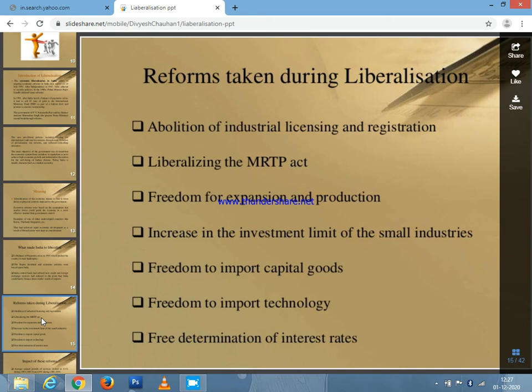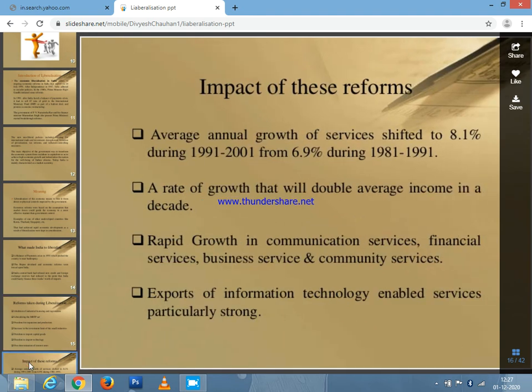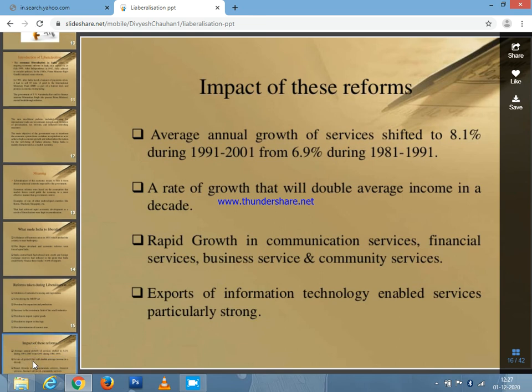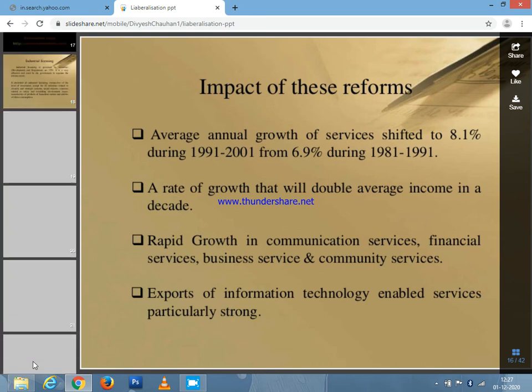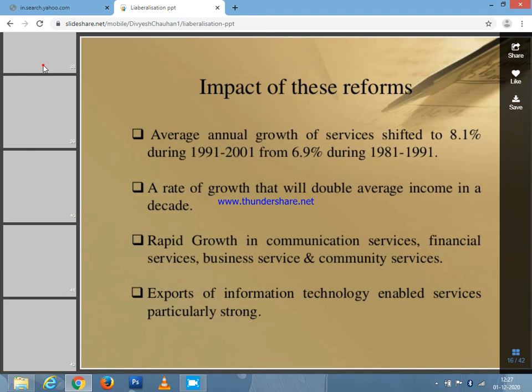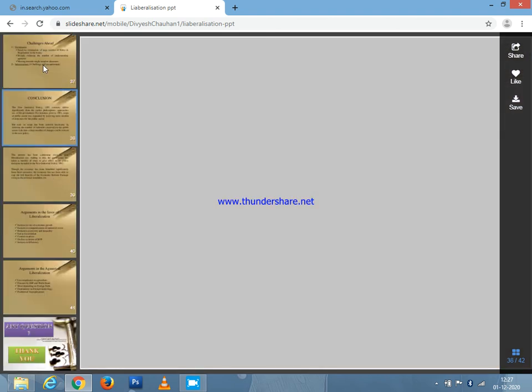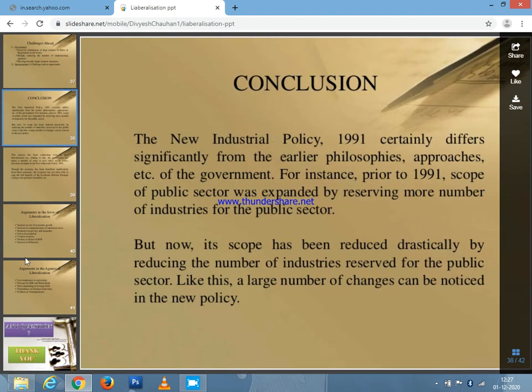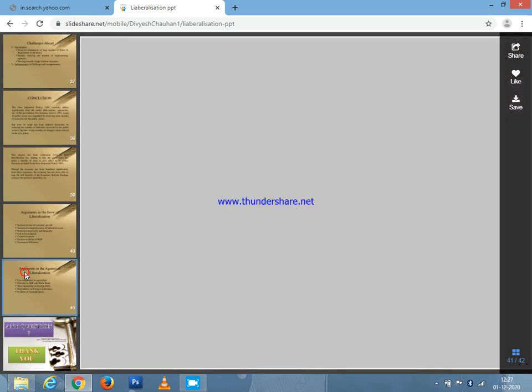And the freedom for expansion and production also changed because of the reforms taken by the liberalization. The expansion also happens, and industrial licensing is also gradually eased because of the liberalization process. Then the next one, we are going to talk about the major concepts, what we call the conclusion, mainly on the applications based upon the liberalization.